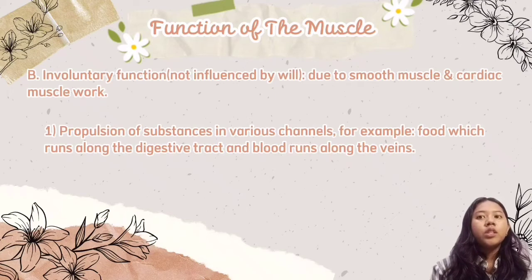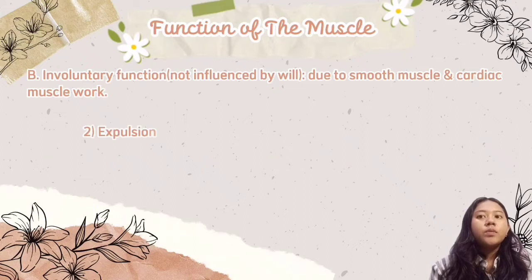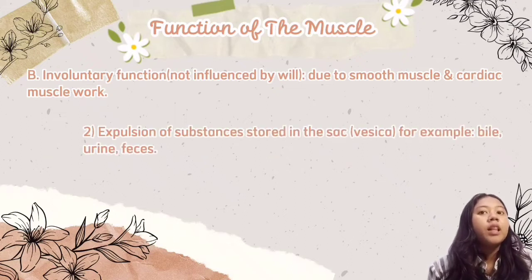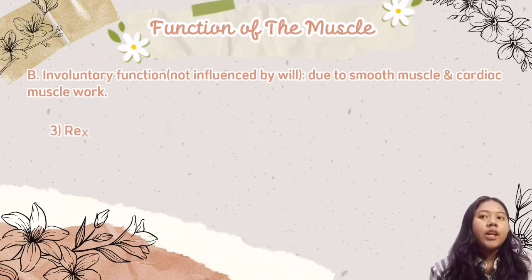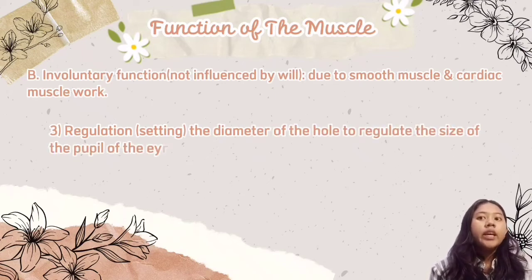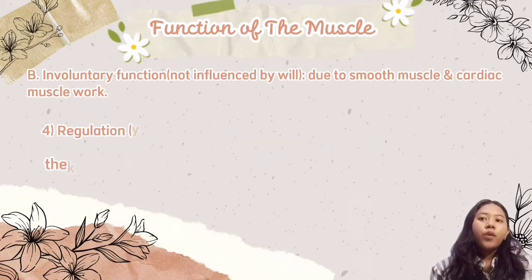1. Propulsion of substances in various channels, for example, food which runs along the digestive tract and blood which runs along the veins. 2. Expulsion of substances stored in a sac or vesicle, for example, bile, urine, and feces. 3. Regulation of the diameter of openings to regulate the size of the pupil of the eye, pylorus of the stomach, and rectum or anus. 4.